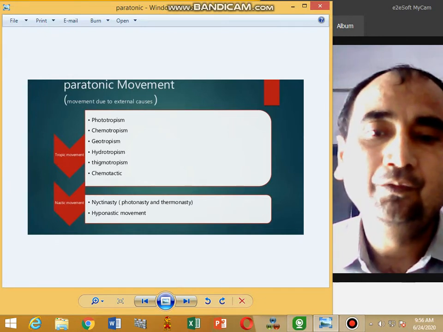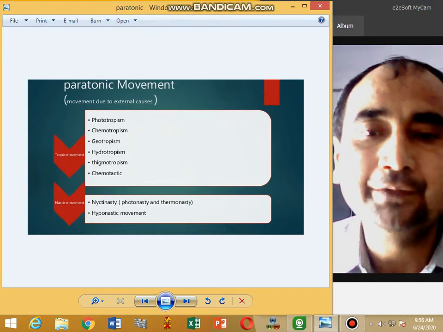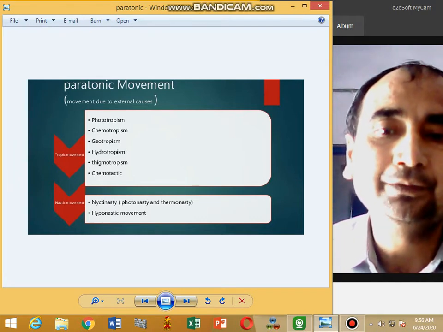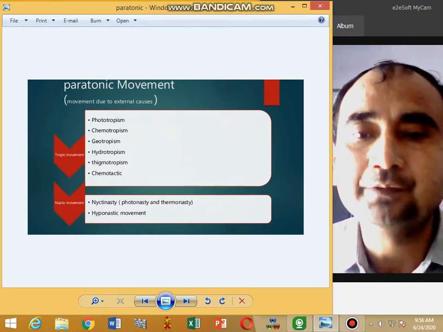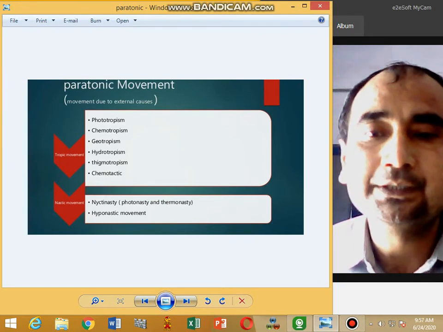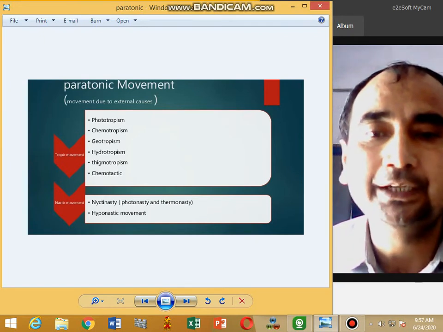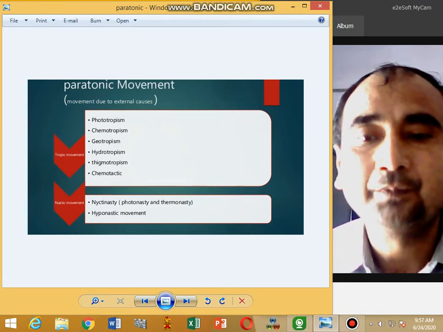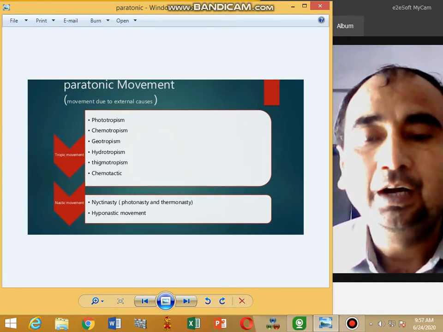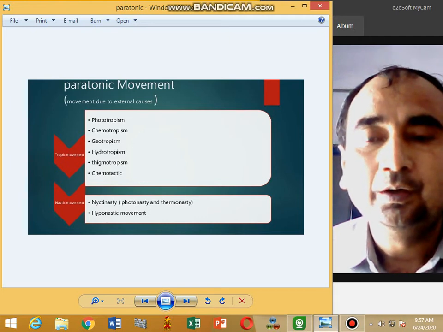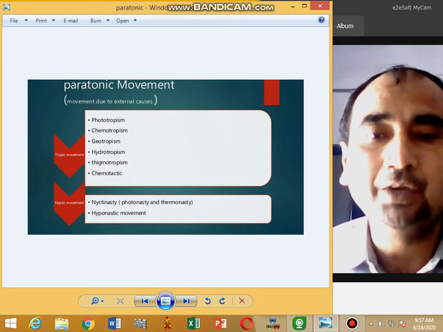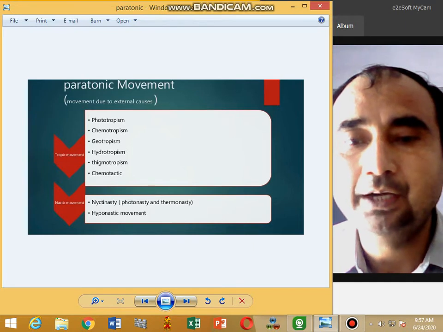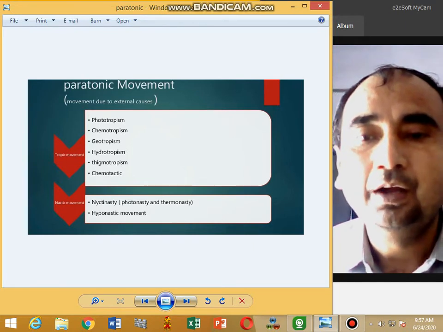First of all, phototropism. Movement or curvature of plant organs towards or away from the stimulus of light is called phototropism. Stem is positively phototropic and root is negatively phototropic. And hydrotropism: movement of plant organ towards the stimulus of water is called hydrotropism. Root is positively hydrotropic.